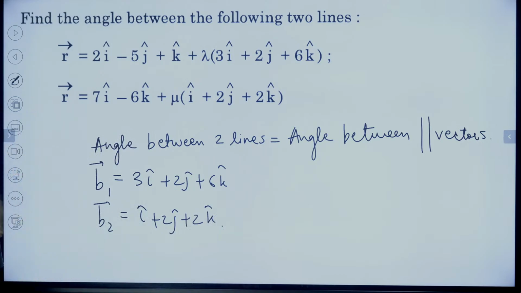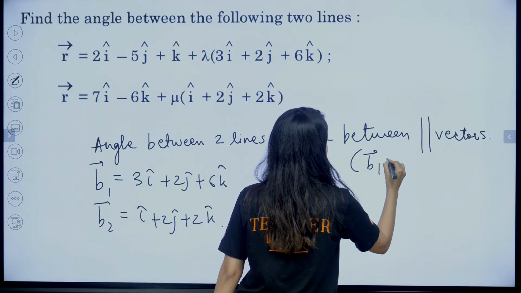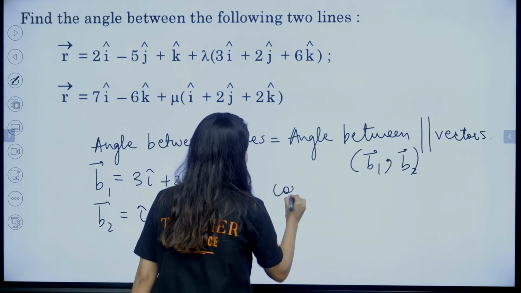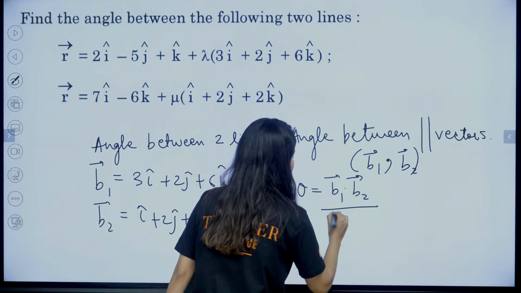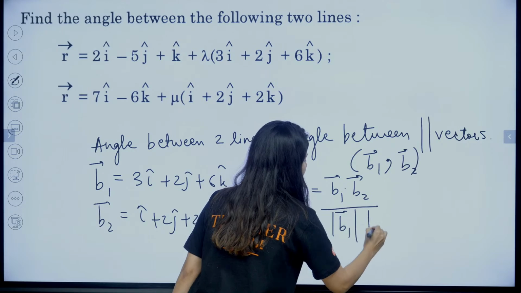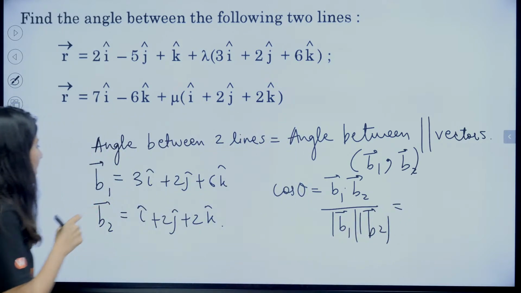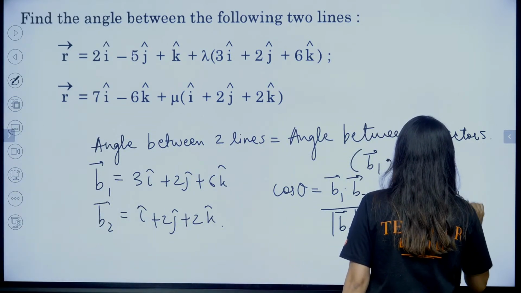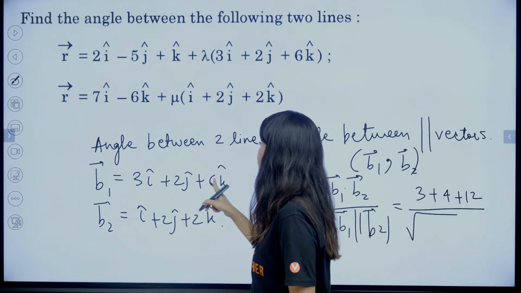Right? Angle between two lines. So let us assume B1 vector comma B2 vector. That's it. Now cos theta will be equal to B1 vector dot B2 vector upon magnitude of B1, magnitude of B2. Will you be able to solve it? Tell me. 3 plus 4 plus 12 whole upon, can you see? 9 plus 4 plus 36.